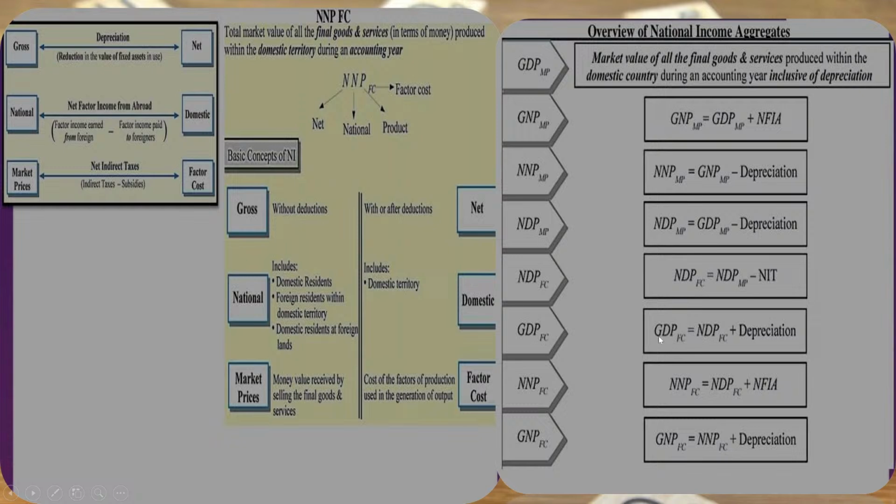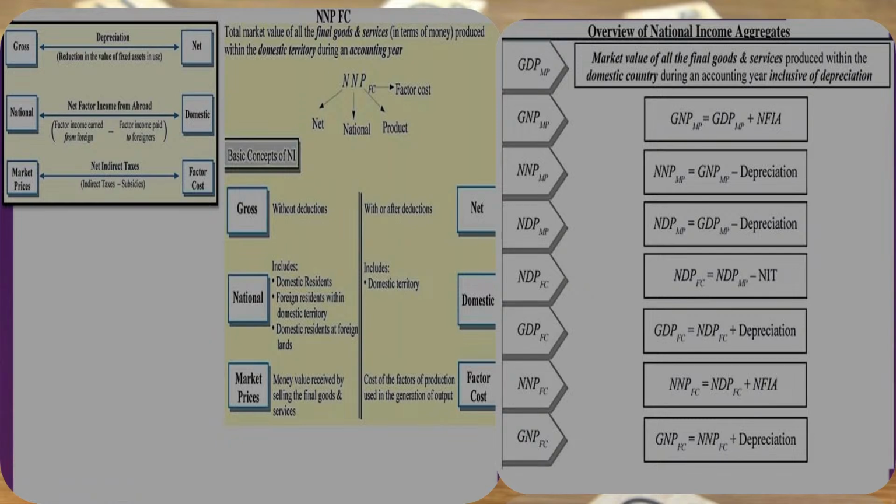Next, GDP at factor cost. How can we get GDP at factor cost? We add depreciation to NDP at factor cost in order to get GDP at factor cost. Now, NNP at factor cost is equal to NDP at factor cost plus NFIA, that means net factor income from abroad.